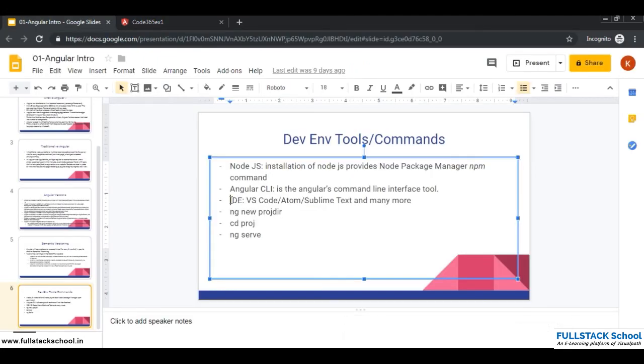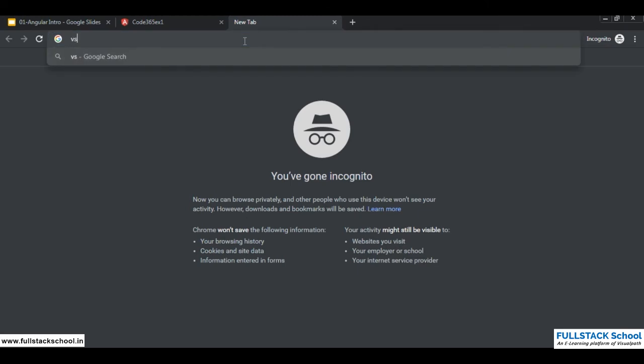Last one is to have an IDE, and we have many IDEs like Visual Studio Code, Atom, Sublime Text, Brackets, or any of your favorite editors can be downloaded and installed, and we can open our Angular project in that. And my personal favorite IDE is Visual Studio Code. You can install any of your favorite IDEs, and I say VS Code